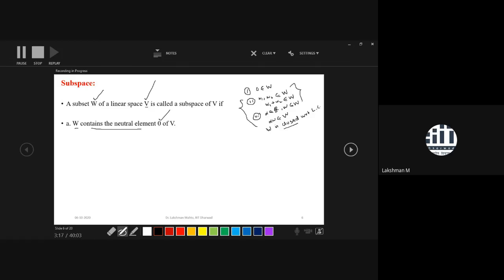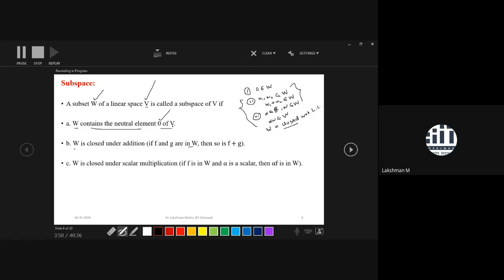W must contain the zero element of V. The second criterion is W must be closed under addition, and this addition is coming from V. That means if you take any two elements f and g from W, then the summation would be again in W. The summation is already defined in V.